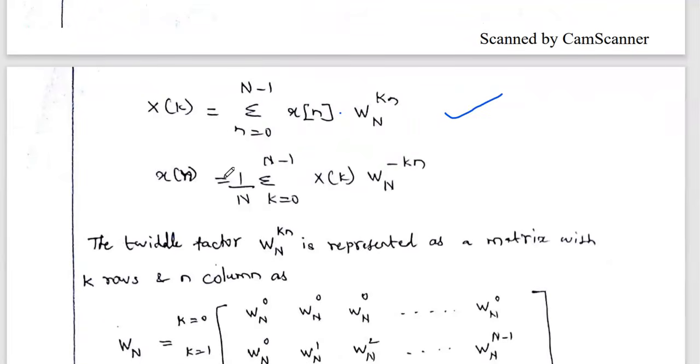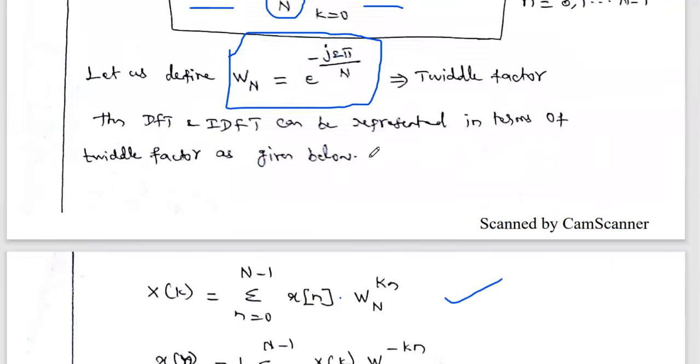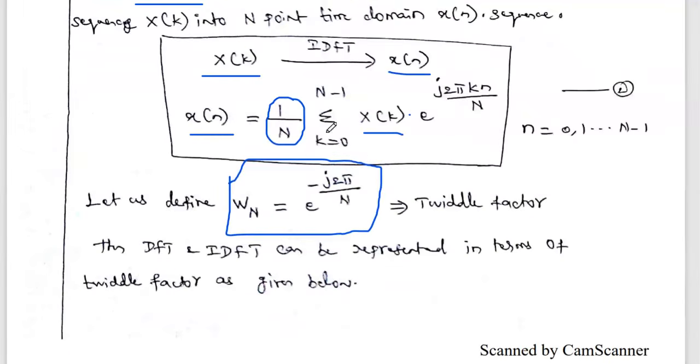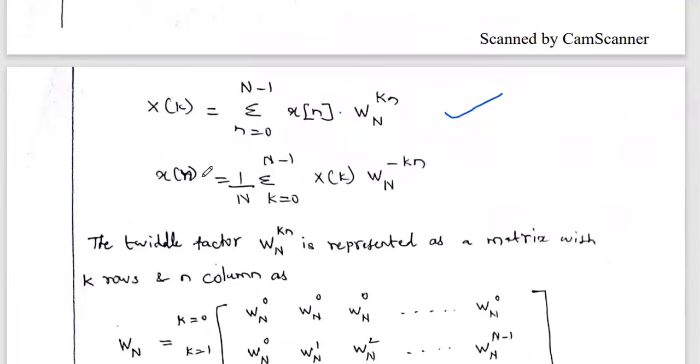Then similarly, the inverse DFT formula. Instead of e power minus j2 pi by N, we can write x of n equal to 1 by N summation k equal to 0 to N minus 1 X of k into WN power minus kn. So this is the inverse DFT formula in terms of the twiddle factor.